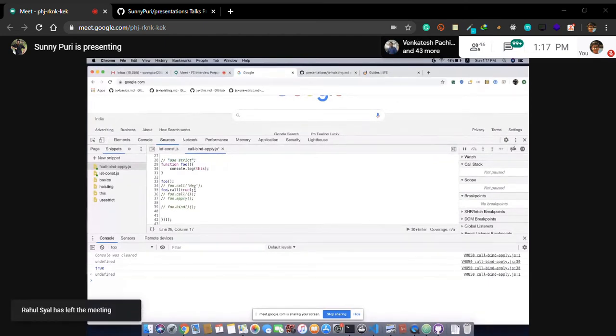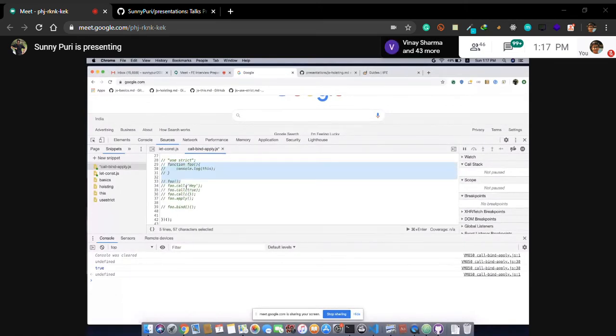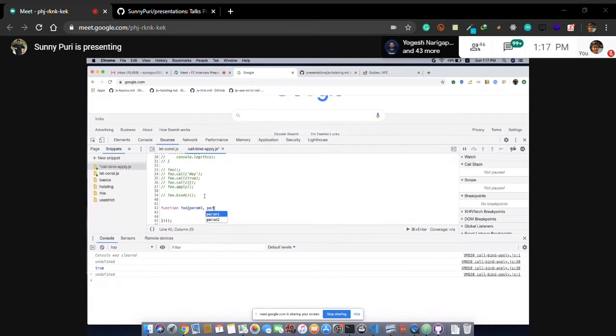Okay, let's see a different example. So function foo with param1, param2, param3. I'm consoling param1, param2, param3, and I'm also consoling this.